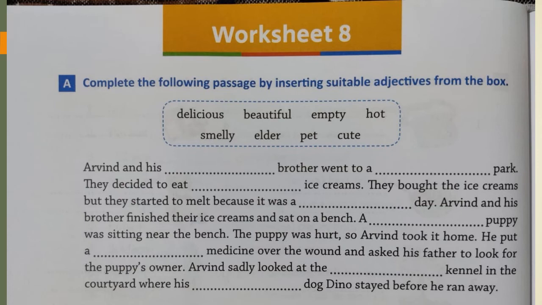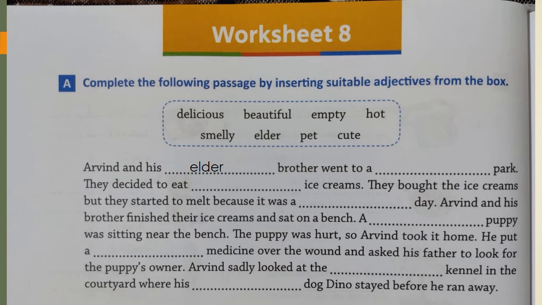You have to read the paragraph and choose the right adjective. Let us read together. Arvind and his dash brother. What will come here? Elder, right? So let's write elder brother went to a dash park.